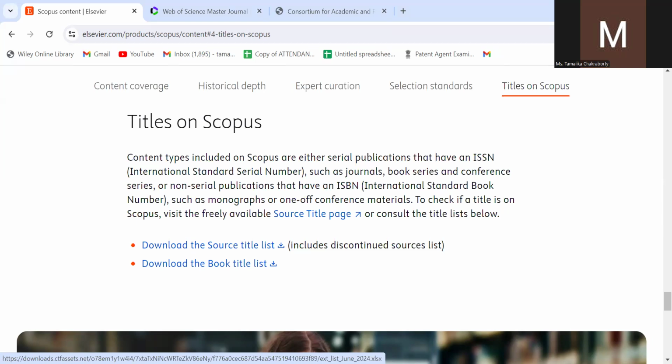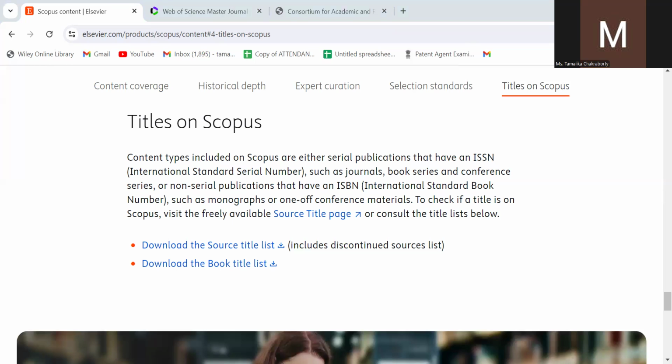I have already downloaded it, and you get to see the accepted titles in May 2024. These are the discontinued titles, so you can easily see which titles are discontinued. We cannot go with those.